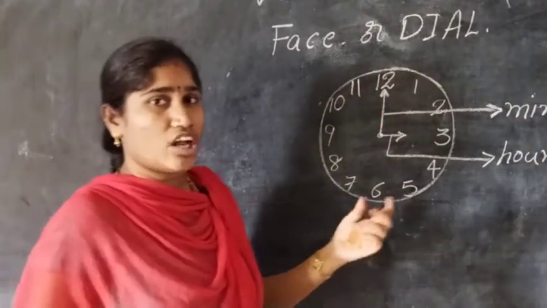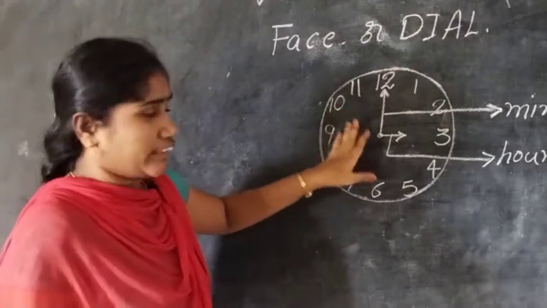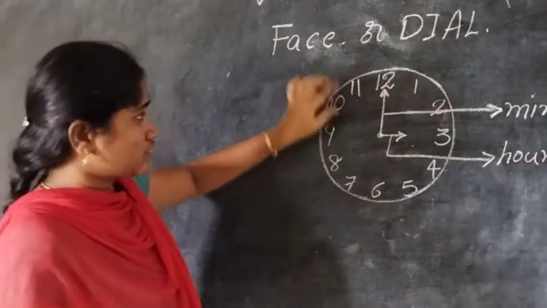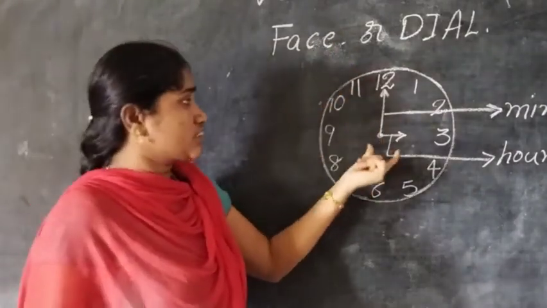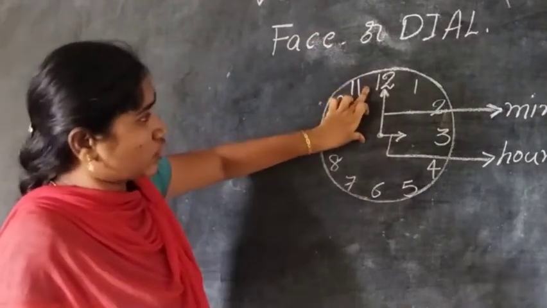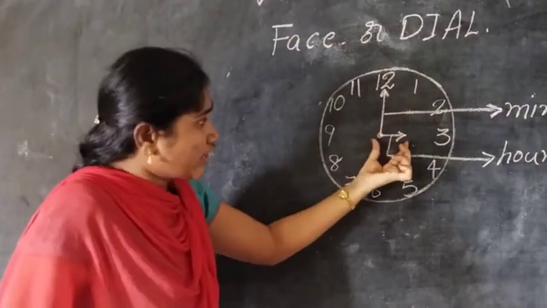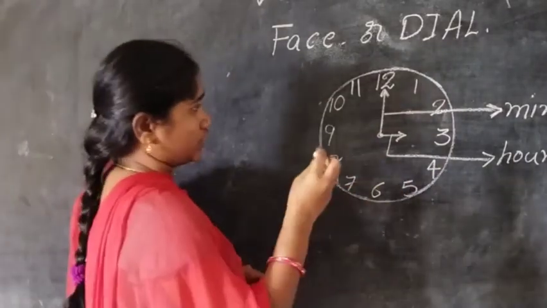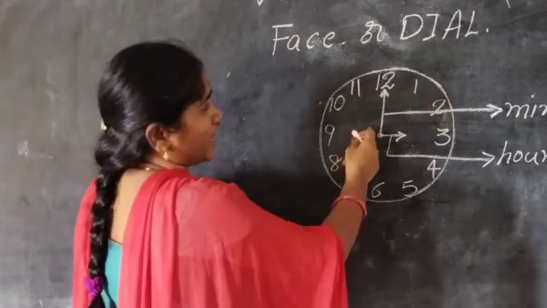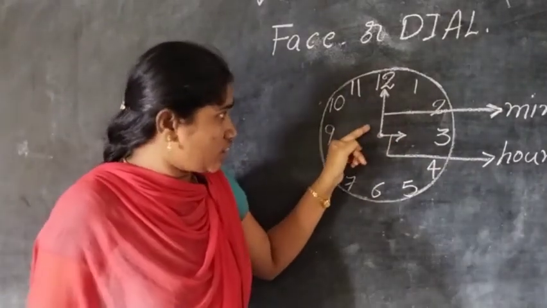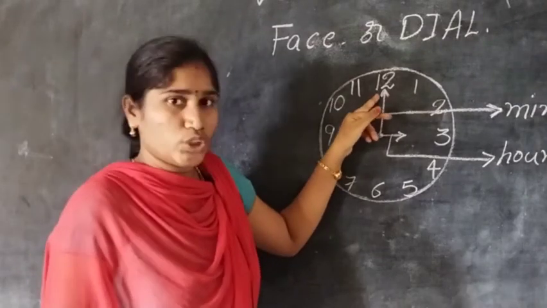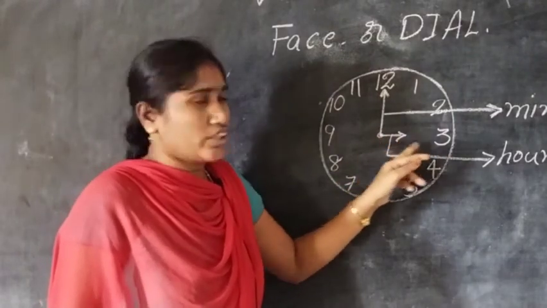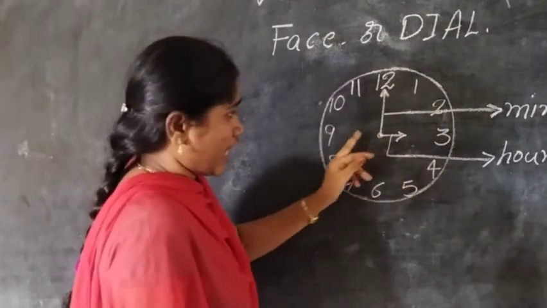Okay, got my point all of you? In the clock there are 12 numbers and 2 hands. One is the long hand and one is the short hand. The long hand shows us minutes. The short hand shows us hours. For example children, see here, which number is the long hand showing? 12. Okay. The short hand is showing what number? 3. So, the time here is